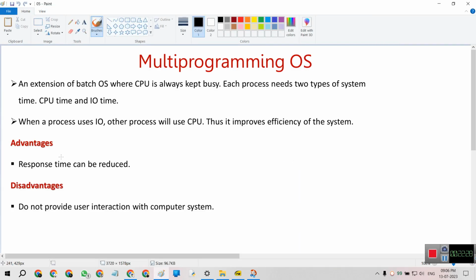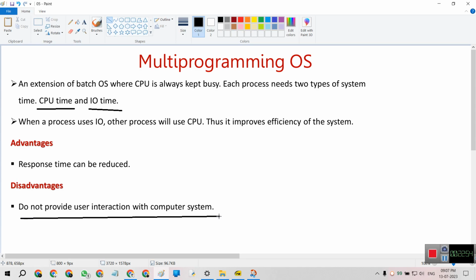So the advantage of the multi-programming operating system is that response time can be reduced, because both CPU time and IO time will act simultaneously to reduce the response time of the operating system.